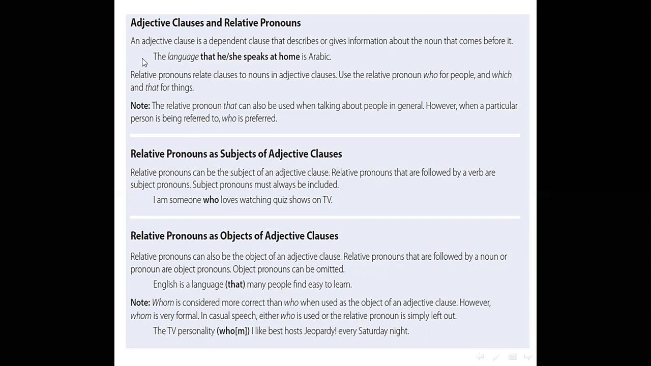Now, we will use adjective clauses and relative pronouns. An adjective clause is a dependent clause that describes or gives information about the noun that comes before it. For example, the language that he or she speaks at home is Arabic. Here I use that because it refers to things, the language. So I can use that.